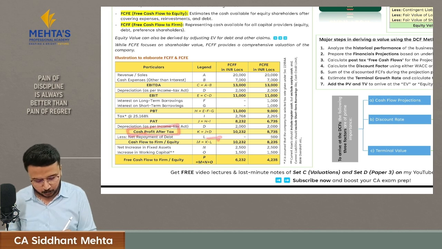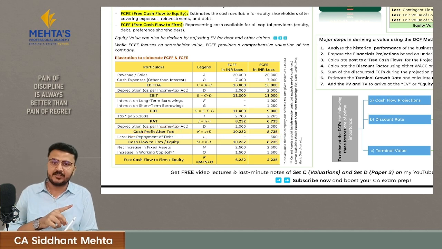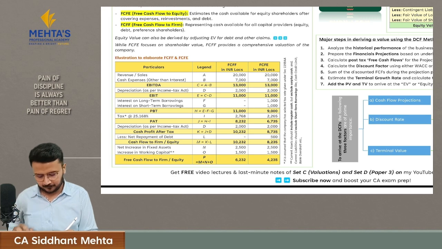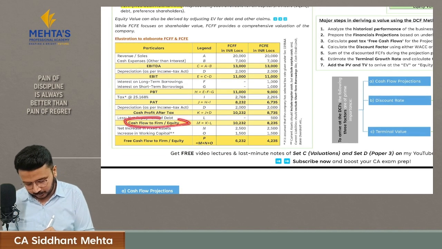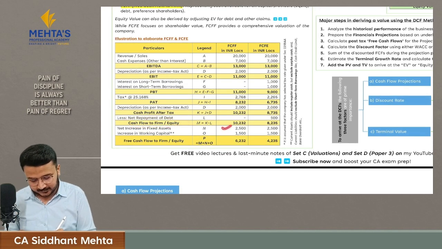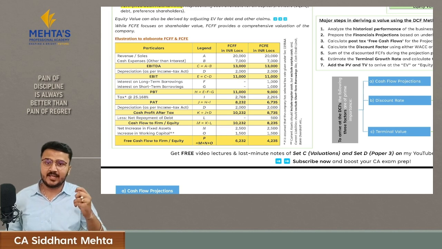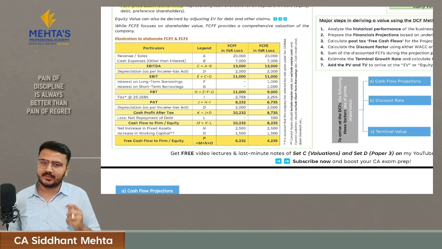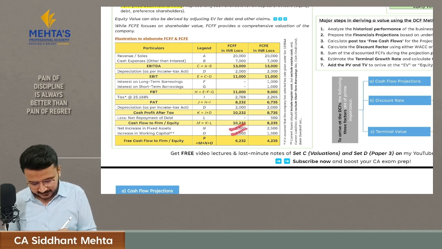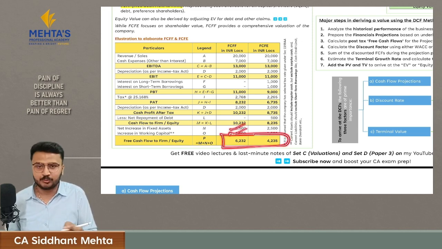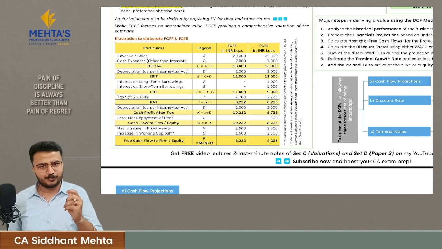We will reduce it only from free cash flow to the equity and not from free cash flow to the firm. Then we will get cash flow to the firm and equity, and then we will reduce the necessary cash which we paid for reinvestment in a business, and the necessary cash which we paid for working capital of a company. Then we will get free cash flow to the firm or free cash flow to the equity. This is your calculation.